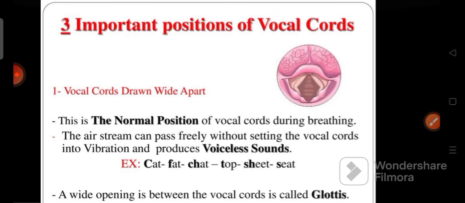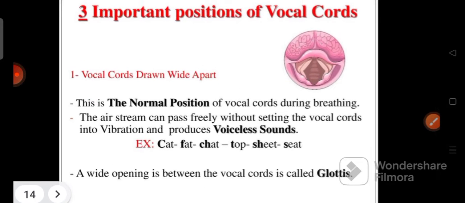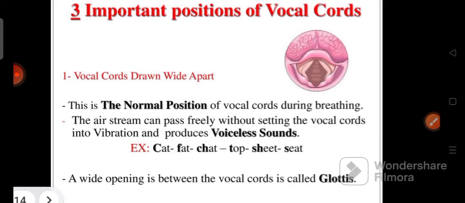Okay. Next, the important positions of the vocal cords. First, vocal cords drawn wide apart. What does it mean? This is the normal position, during breathing. Just look at the picture. The airstream can pass freely without setting the vocal cords into vibration, and this produces voiceless sounds.